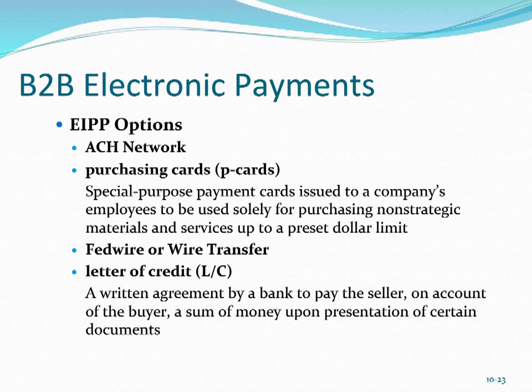Fedwire is basically just wire transfer. This is something that's supported by the U.S. Federal Reserve System, and it's typically used with large dollar amounts, where large dollar payments and time is a critical component in those transactions usually. Lastly, there are letters of credit for global payments. So this is basically just a written agreement by a bank to pay the seller on account of the buyer a sum of money upon presentation of certain documents.